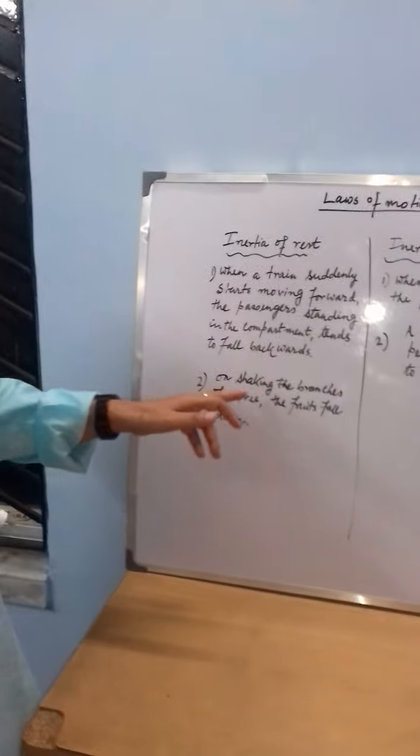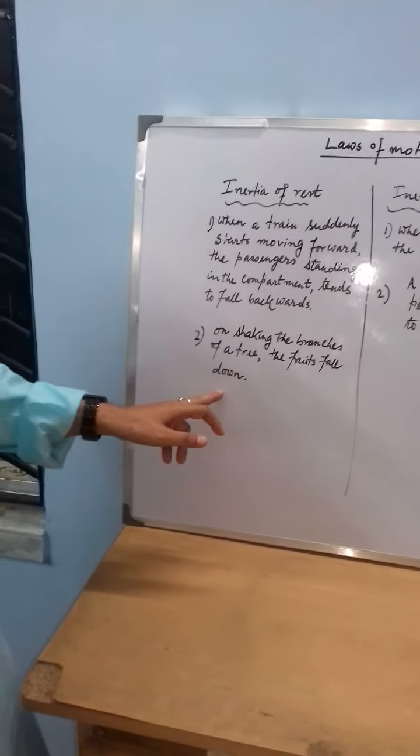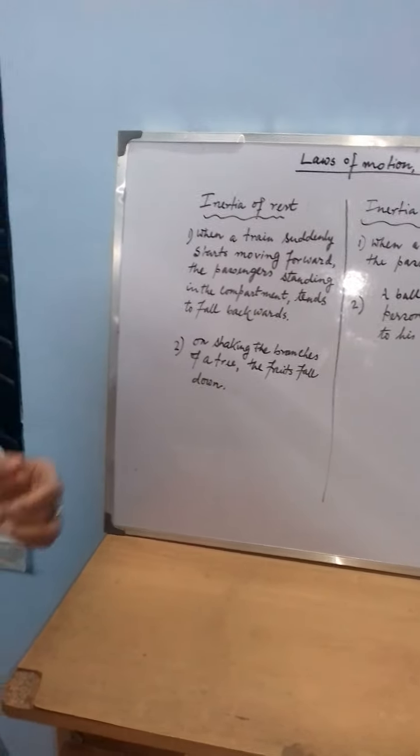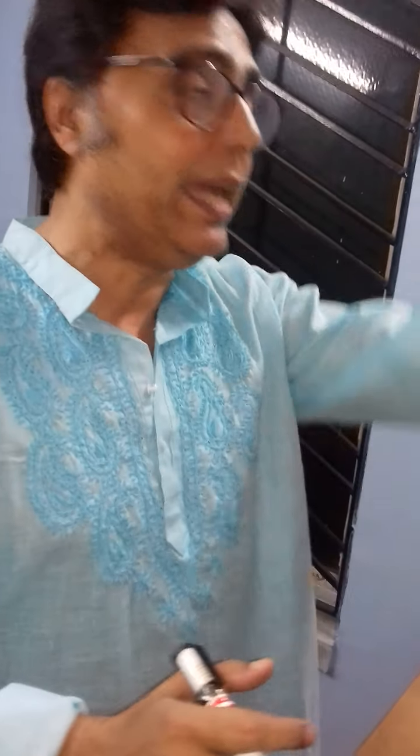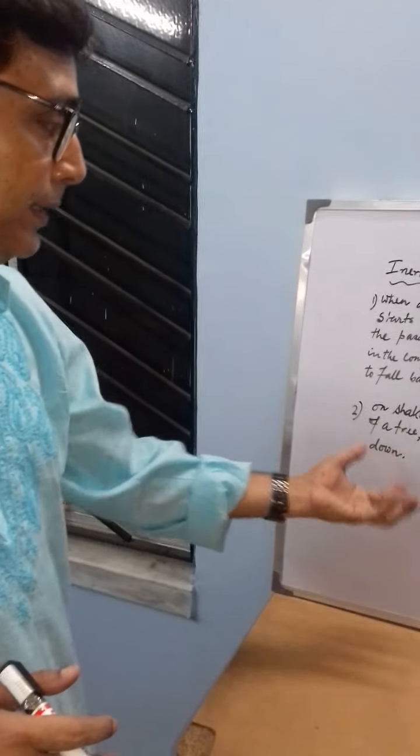Next, on shaking the branches of a tree, the fruits fall down. The same reason, inertia of rest. If you shake the branches of a tree, the branches are in the state of motion, but the fruits are in the state of rest. So they have a tendency to remain at rest. The fruits hanging on the branches remain at rest while the branches move, so they fall down to the ground.